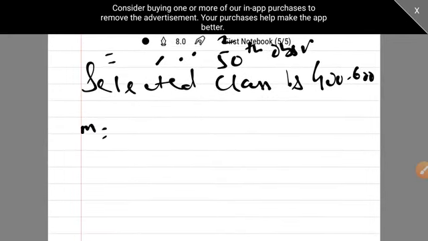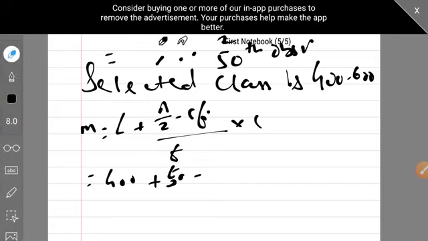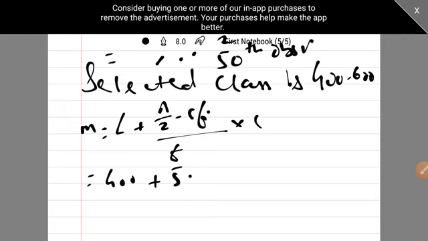Okay, let's find the median. Median is L plus n by 2 minus CFI upon FI into C. L is 400 plus, what is n by 2? N by 2 is 50. So it's 50 minus CFI.